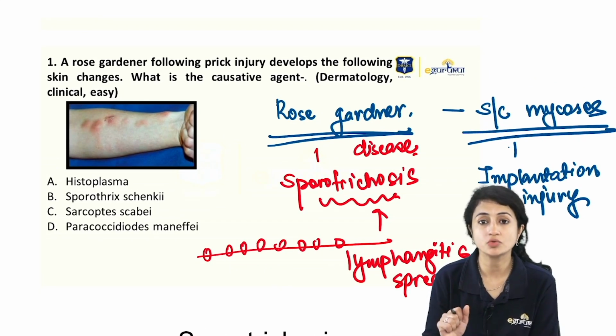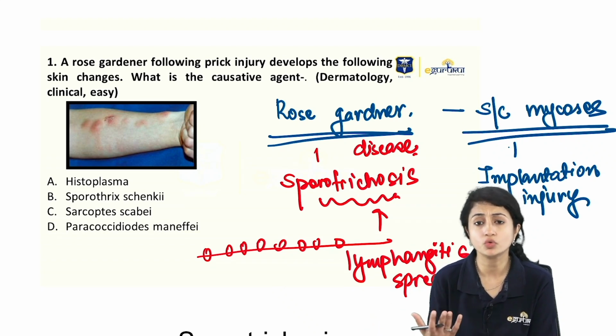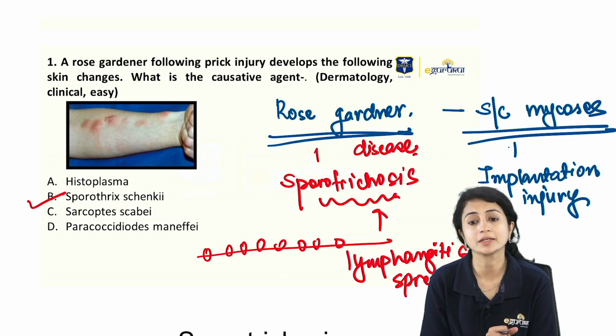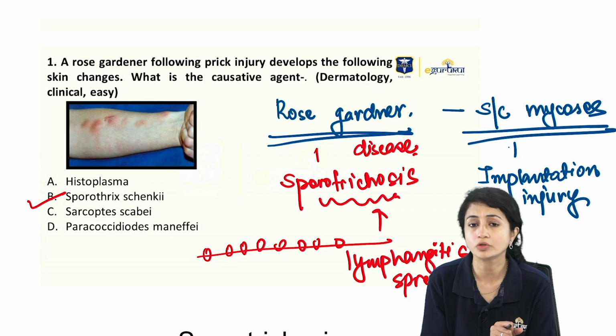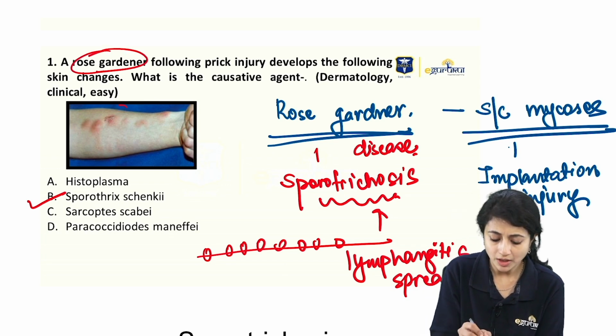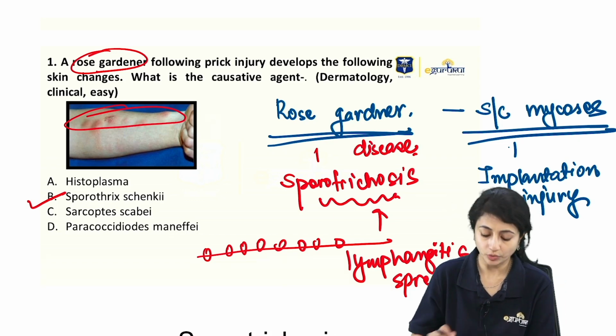Here, they're not asking you the diagnosis. They're asking you what is the causative organism. So, if you know sporotrichosis, you know my organism is Sporothrix schenckii. You do not even need to look at the other options. So, two important giveaways, rose gardener's disease and presence of this lymphangitic spread.